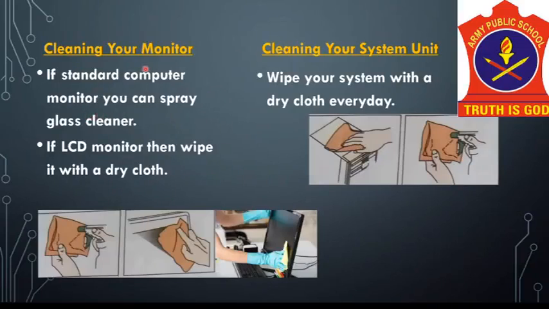So for cleaning the monitor, if you have a standard computer monitor, you can spray a glass cleaner. And if you have an LCD monitor, then wipe it with a dry cloth. But if the screen is still dirty, you can spray a cleaning liquid on a cloth and then wipe it with that cloth to remove dirt and smudge. Now for cleaning your system unit, wipe your system unit with a dry cloth every day, but if it is still dirty, you can spray the cleaning liquid on a cloth and then wipe it.